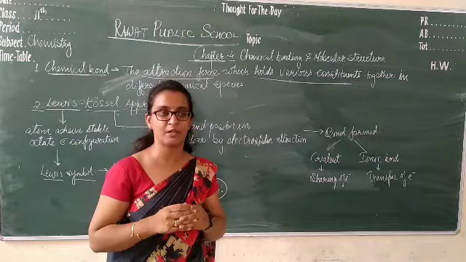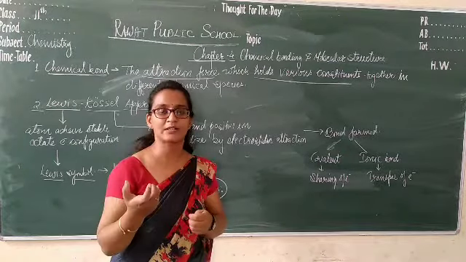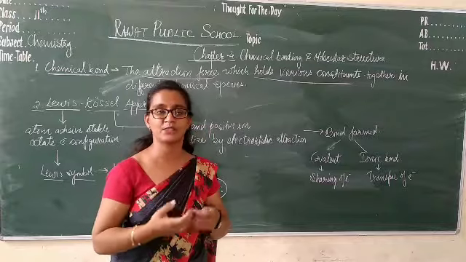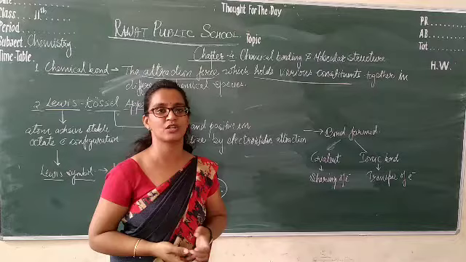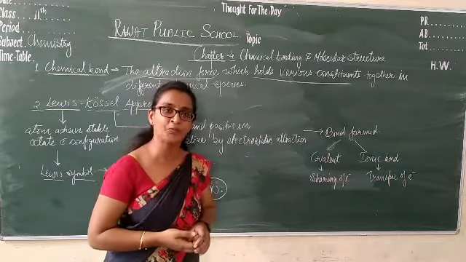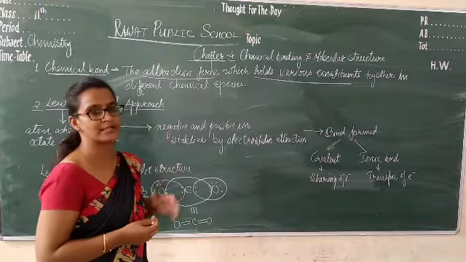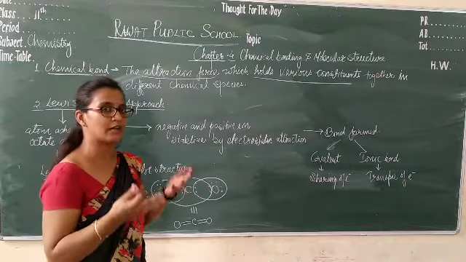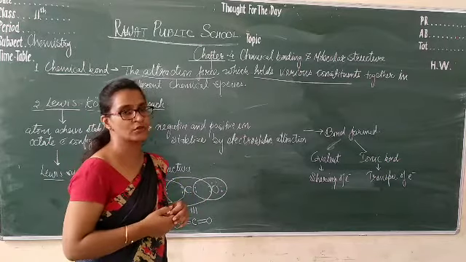For example, H2O is a molecule in which one oxygen atom and two hydrogen atoms are held together by some attraction force, and that attraction force is known as a chemical bond. So if someone asks you what a chemical bond is, you simply say it is the attraction force present between two elements or two atoms.